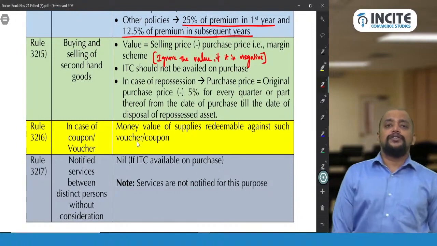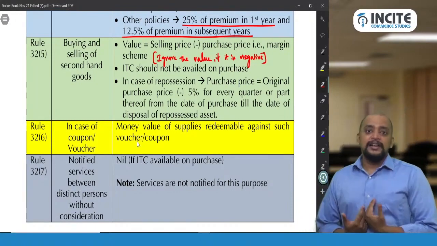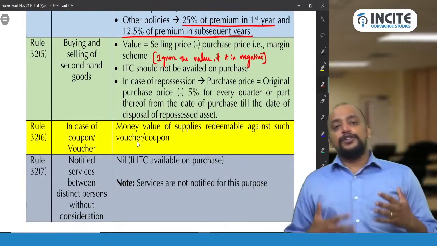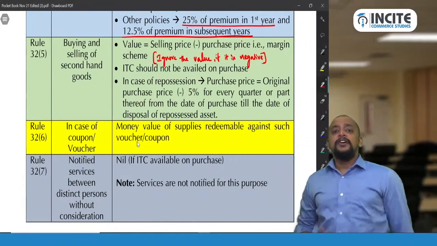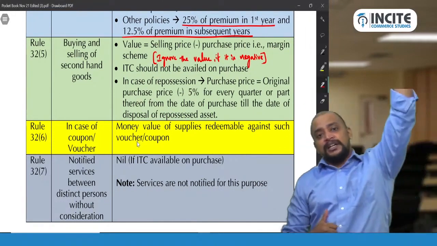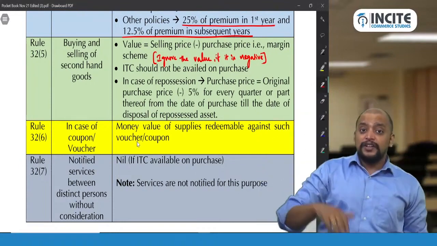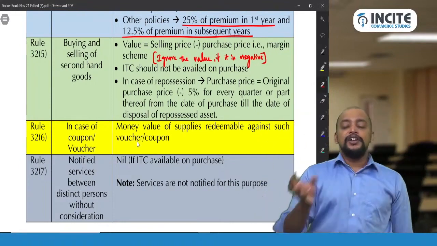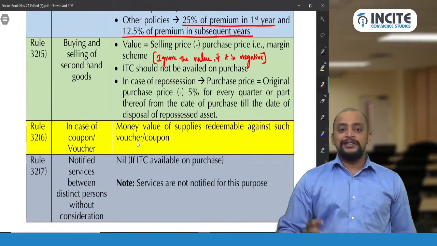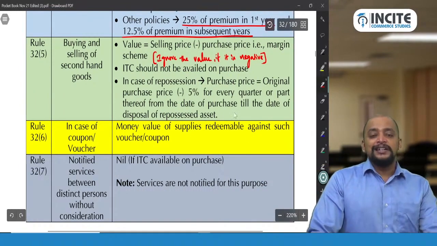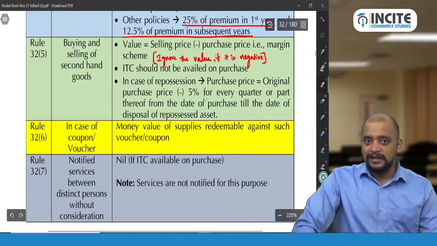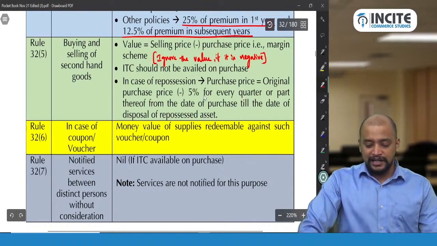So therefore we need to deduct, and we also keep it for some days till the time we dispose it off. So the original purchase price is reduced by 5% for every quarter or part thereof from the date of purchase till the date of disposal of that repossessed asset. If you reduce, you will get the purchase price. So that is a depreciated value. So sale price minus purchase price will be taken as the margin in this case. This is in case of a second hand dealer in goods.